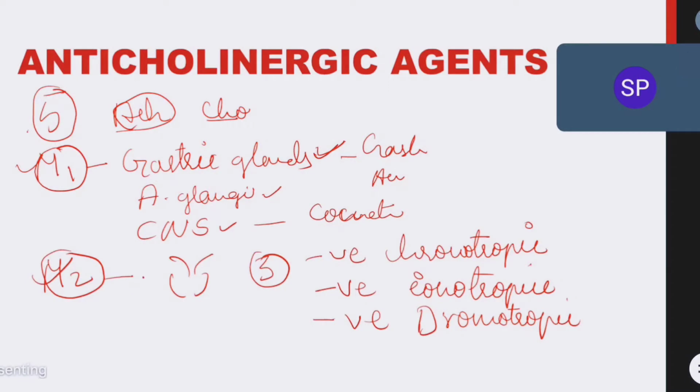See, when M2 receptors are activated on the heart by acetylcholine or cholinergic drugs, it will show three actions. Number one, negative chronotropic effect. Chronotropic effect means heart rate. Negative chronotropic effect means when M2 receptor is stimulated, heart rate decreases. What is positive chronotropic effect? Positive chronotropic effect means it increases heart rate, and heart rate is increased by adrenaline. That one we will discuss later. Now we are discussing M2 receptors.